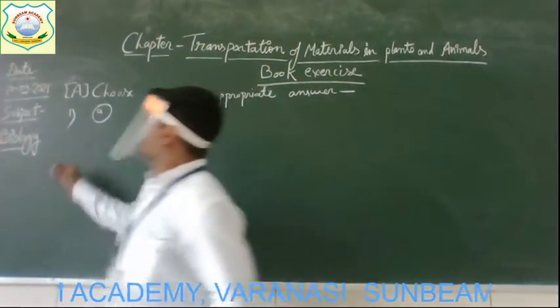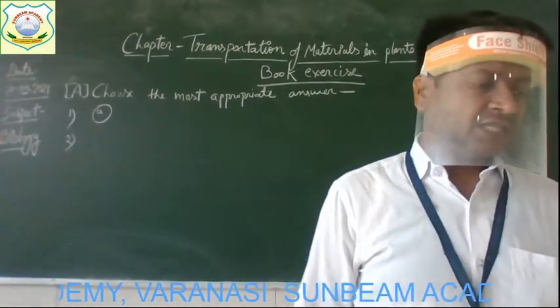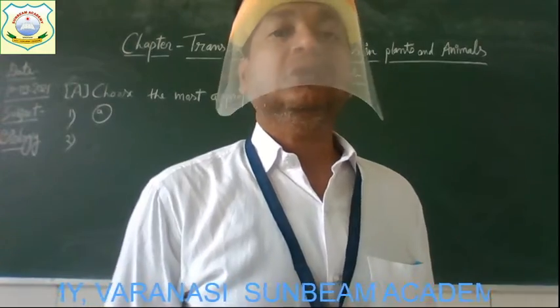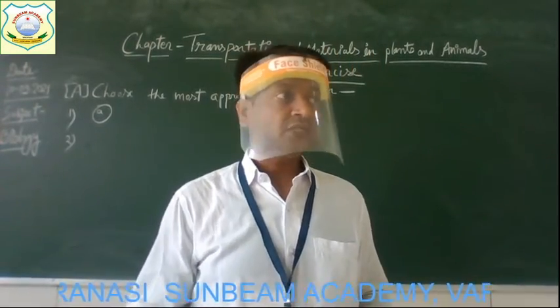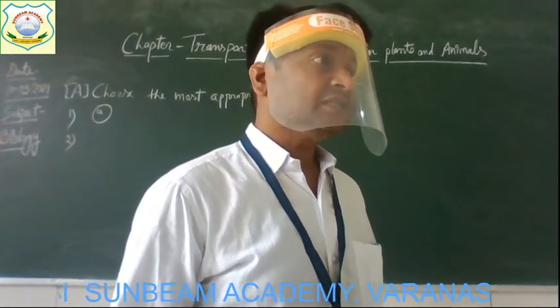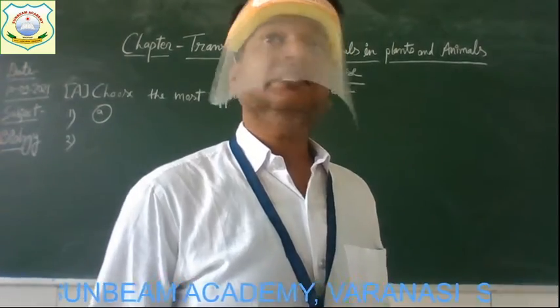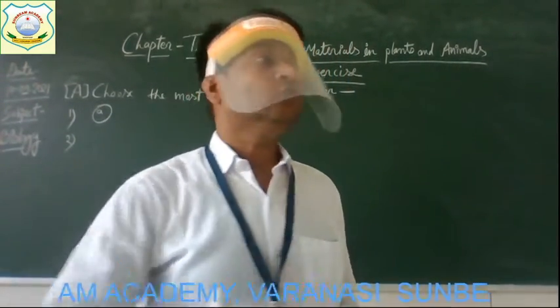Okay? Now come to question number 2. And the question is, the process of transportation of glucose in plants is called. What is the name of that process by which the glucose is going to move?